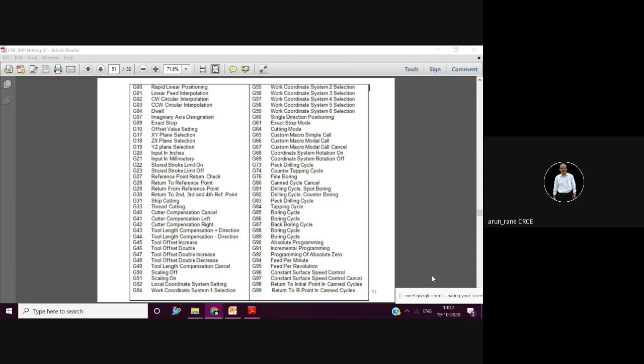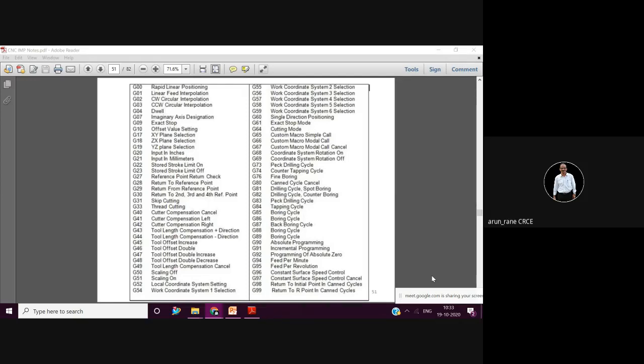So the moment you say G96 X100, the control understands that it is cutting velocity and it will calculate the RPM as per the diameter. As the diameter keeps changing, it keeps calculating the RPM and accordingly the RPM keeps changing. This is what happens in G96. And in G97, it is constant RPM. Meaning, in G97 you are calculating the RPM and the machine will run at that speed. So G96 is nothing but velocity and G97 is RPM, like what you give in conventional machines.